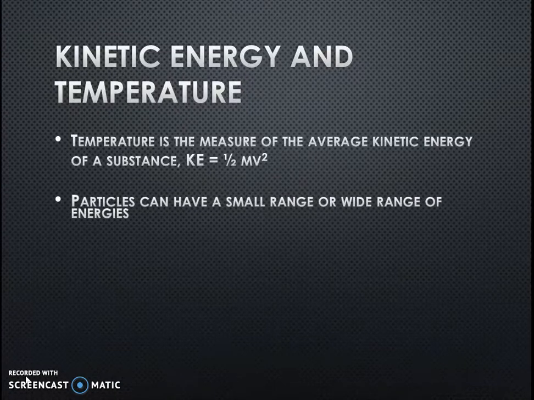Particles can have a small range or a wide range of energies. So to get an average, again, you're going to take up all the particles and add them together and divide by their total. So I can end up with an average of 10 if I had 3 different particles that had a velocity, say, of 9, 10, and 11, but I would get the same average if they were 5, 10, and 15. The average would be 10 in both cases. So I can have a wide range or a small range and end up with the same exact average.